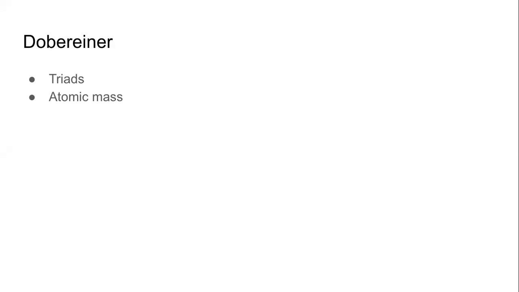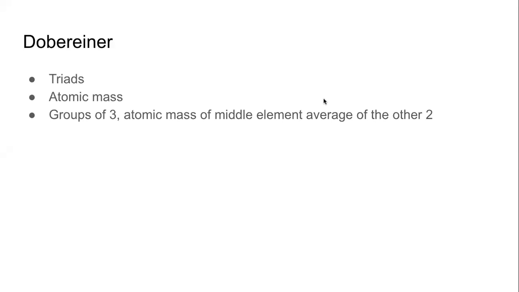What did he do? How did he classify the elements? How many elements did he classify together? This scientist worked with groups of 3.